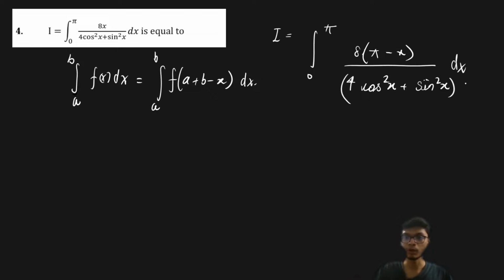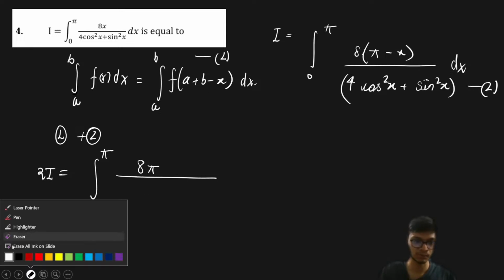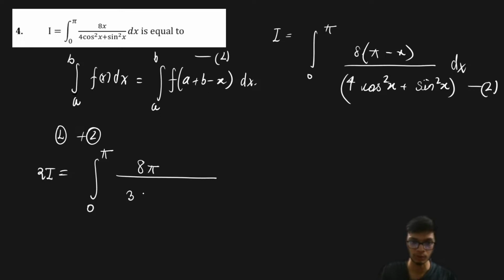Interestingly, if I consider this equation number 2 and the original equation number 1, and add them, I get 2I as the integral from 0 to pi of 8 times pi divided by 4 times, which I can also write simplified as 3 cos² x + 1, because cos² x + sin² x = 1.